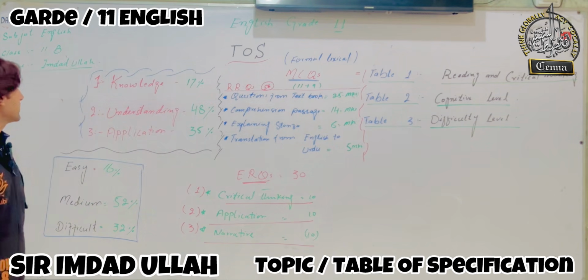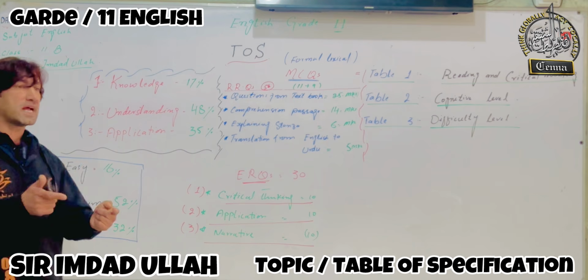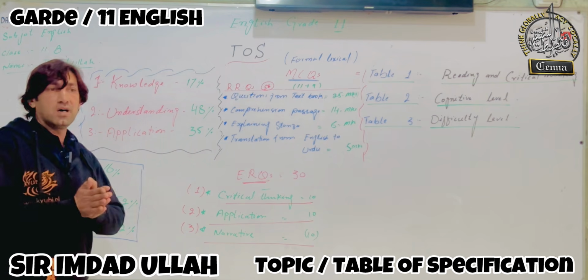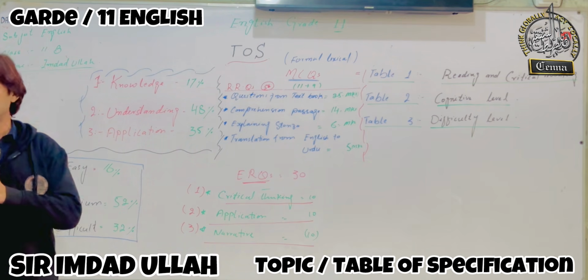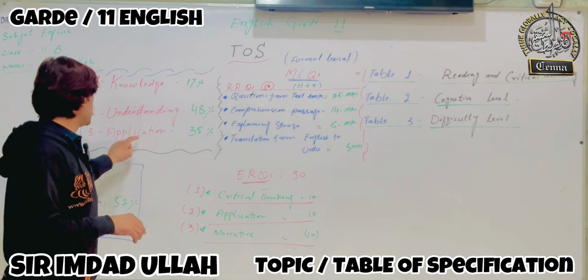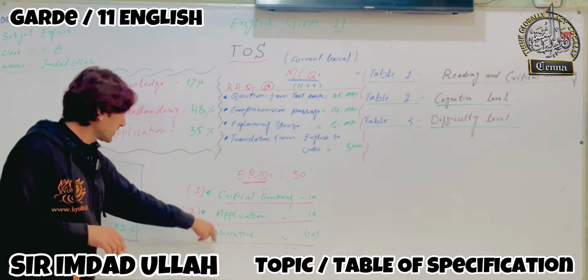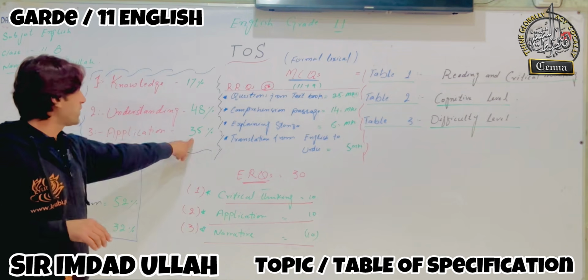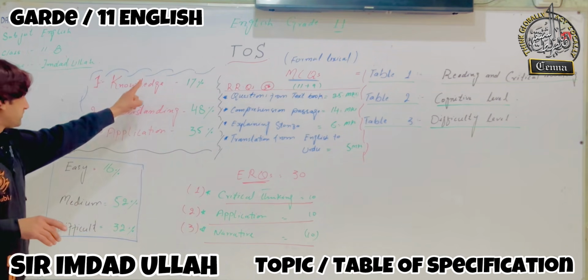The second one is understanding. Understanding will be 48% for you people in your paper. And the last one, application. Application will be 35% for you people.